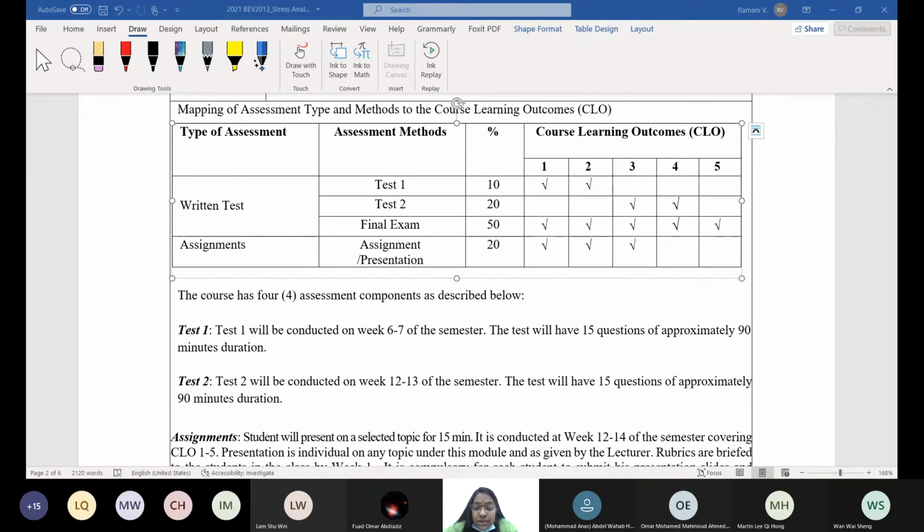So for the objective test, 10%, we have 10 objective-type questions for test 1, all from the slides, and the chapters are CLO 1 and 2, and then test 2 covers 3 and 4. Final exam. Assignment, up to 3. I give a set of questions like the one I said. If you are going to add a presentation, I will reduce the number of questions. Otherwise, I will give 10 questions, solve and submit.